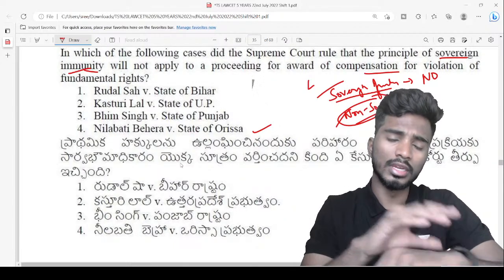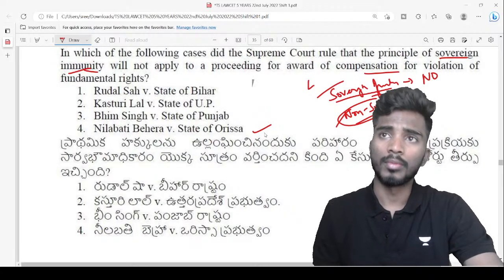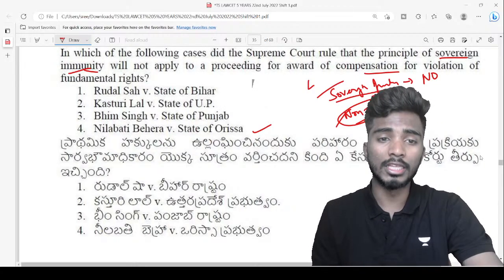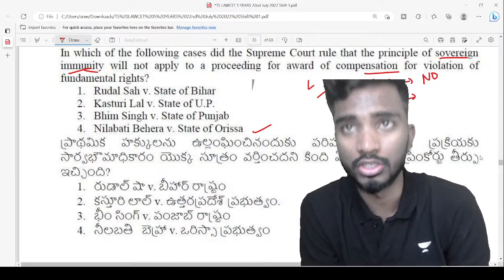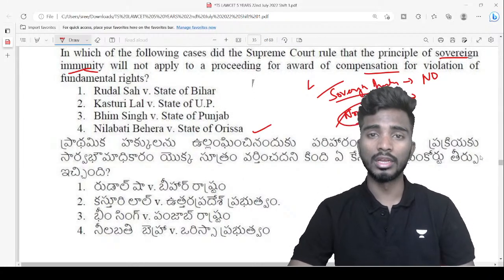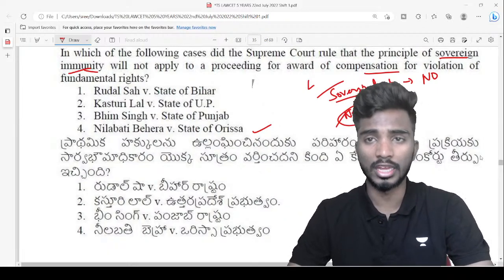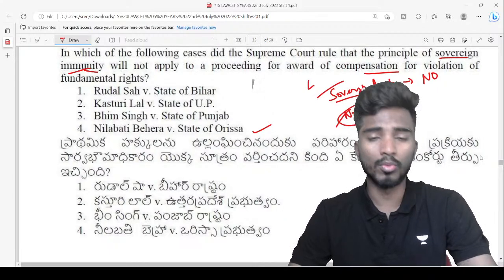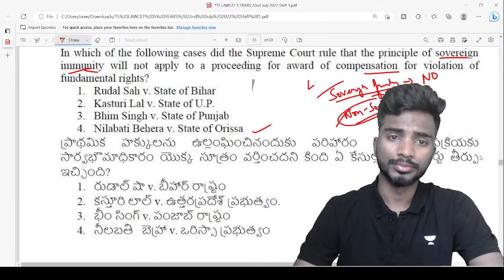So Neelabati Behra versus State of Orissa is a different case. Neelabati Behra's son, Suman Behra, was imprisoned. He was a prisoner in the jail, and in the jail he died. He underwent severe injuries and he died. It's a custodial death actually. So in this particular case, Supreme Court asked the state to pay compensation to Neelabati Behra, right?